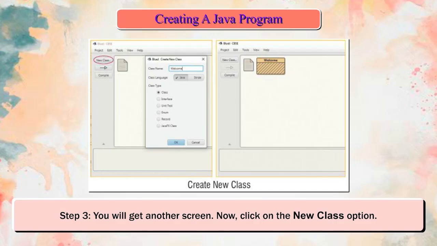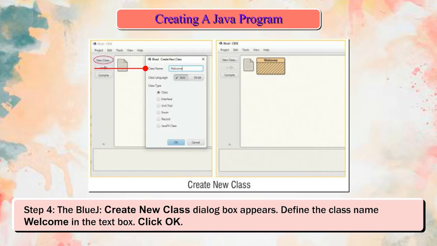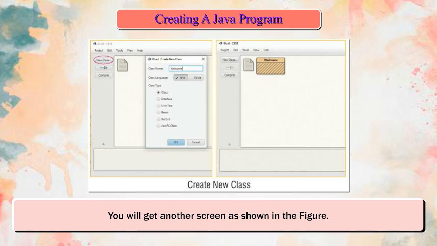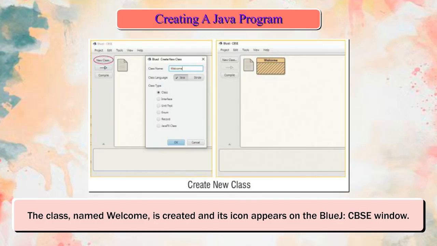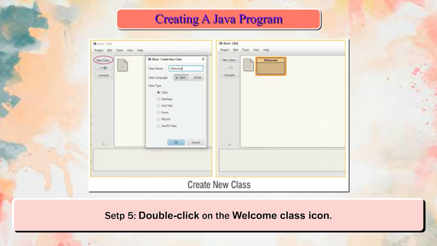Step 3. You will get another screen. Now, click on the New Class option. Step 4. The BlueJ Create New Class dialog box appears. Define the class name Welcome in the text box. Click OK. You will get another screen as shown in the figure. The class, named Welcome, is created and its icon appears on the BlueJ CBSE window. Step 5. Double-click on the Welcome class icon. The program code window appears as shown in the figure.